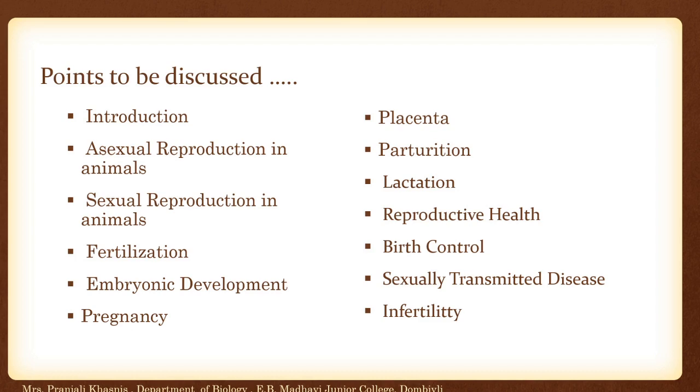Sexual reproduction in animals, fertilization, embryonic development, pregnancy, placenta, parturition, lactation, reproductive health, birth control, sexually transmitted diseases, infertility. So these are the points that we are going to discuss, but only one point we will not discuss. That is sexual reproduction in animals, because it is not there in your reduced syllabus.